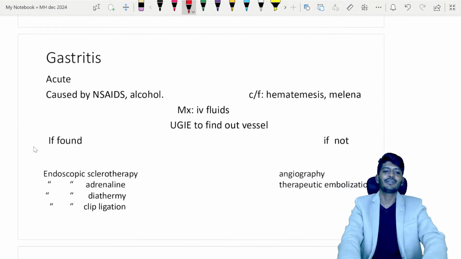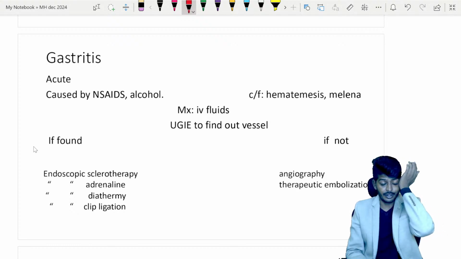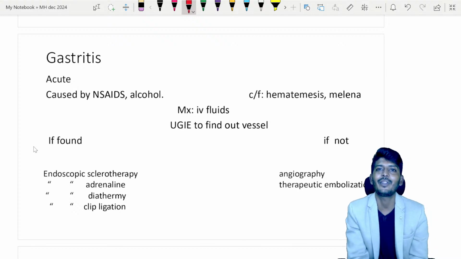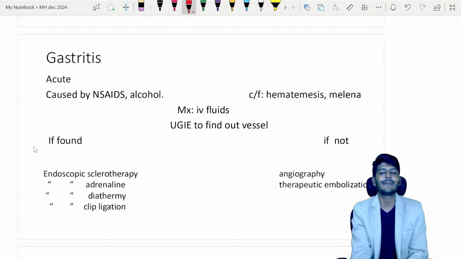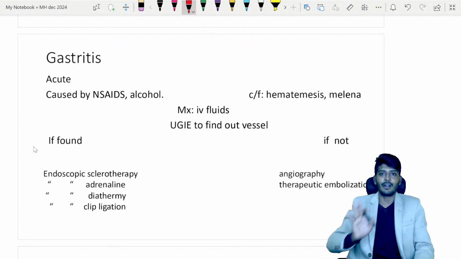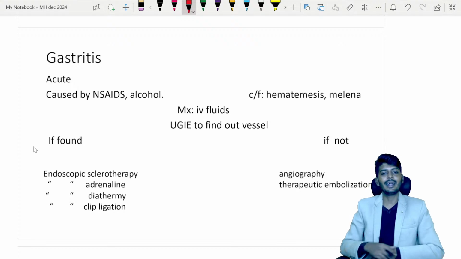And let's go to the next one, gastritis. Gastritis, again, a very favorite question from surgeries. Acute gastritis and chronic gastritis is a favorite question from pathology, because a lot of type A gastritis, type B gastritis, they'll ask a lot of questions. Now, there is no such thing called type C gastritis. Okay, for our remembering, we will call it the chemical induced. Okay. All right.